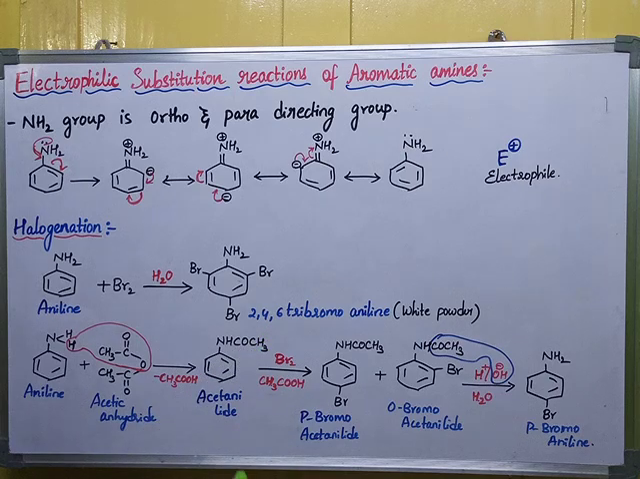So in order to get the mono-bromo derivative, we have to protect the ring, or substitute the hydrogen atom using acetic anhydride. Because of this acetylation, we decrease the rate of reaction. Actually, when NH2 is present, it is very reactive and we get the tri-substituted product. When we do acetylation, it is less reactive, the rate of reaction decreases, and we get the mono-substituted derivative as the product. So this is completely about electrophilic substitution and the halogenation process.